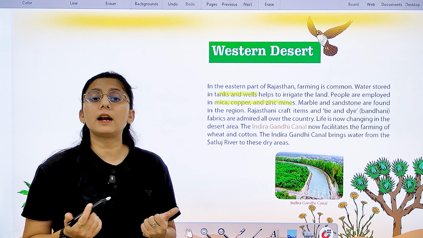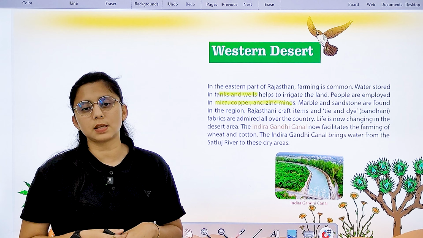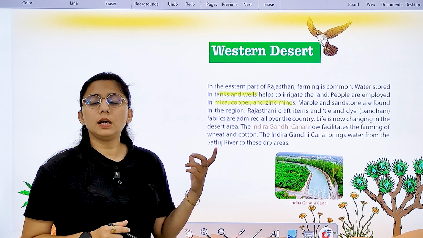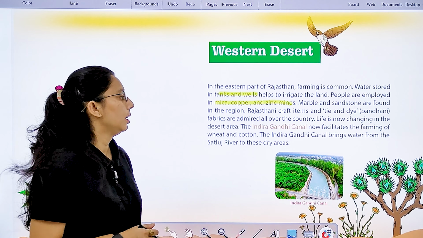And Rajasthan, the craft item. What is the craft item of Rajasthan which is famous? That is tie and dye. Right? It is also known as Bandhani fabrics.